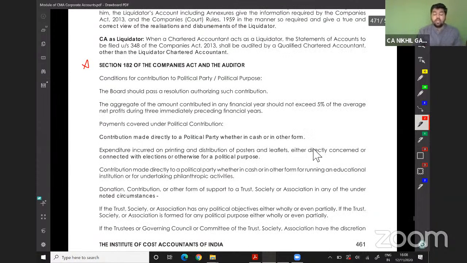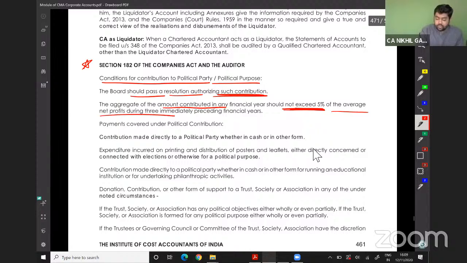Section 182. Conditions for contributing to political parties and political purposes. The board should pass a resolution authorizing such contribution. The aggregate of the amount contributed in any financial year should not exceed 5% of the average net profit during the immediate preceding 3 financial years. Payments covered under political contribution: contribution made directly to the political party, whether in cash or in any form.